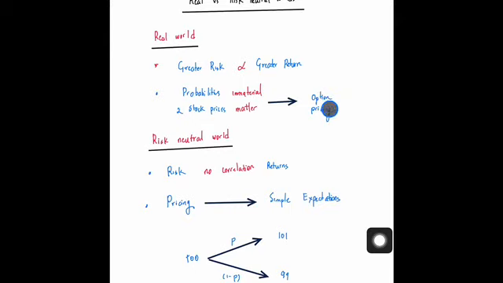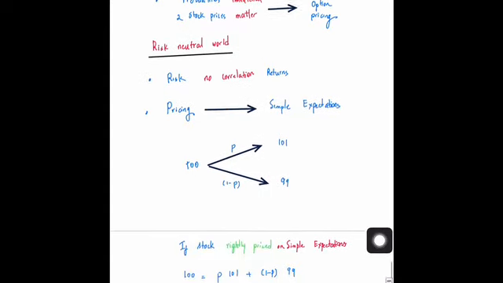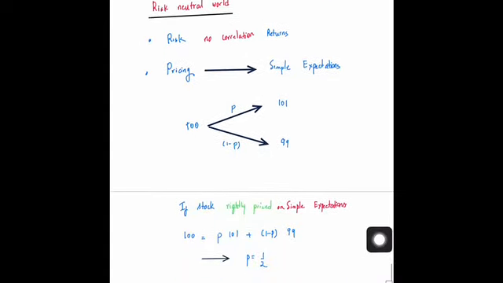Now there is another way of looking at this problem, which is called a risk neutral world. In the risk neutral world, the approach towards option pricing is that risk has no correlation towards returns. And the pricing that is there is simply a value of expectations. It's just simple expectations. Now what does this particular word mean?